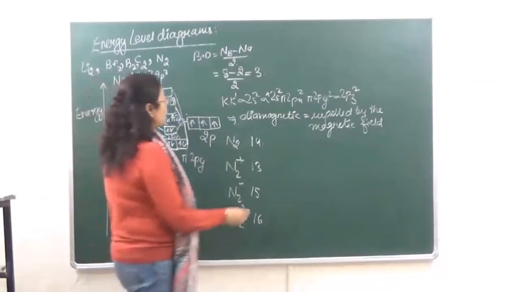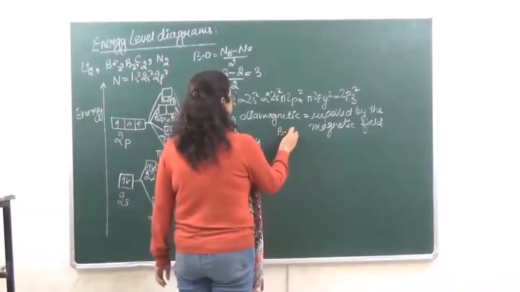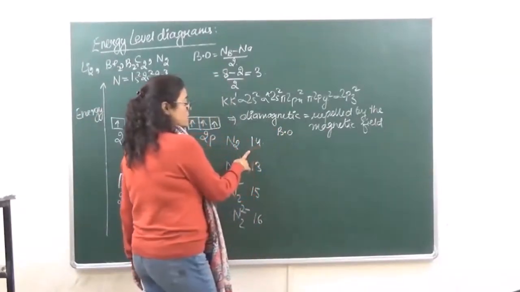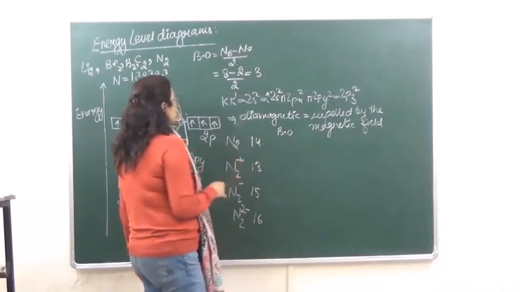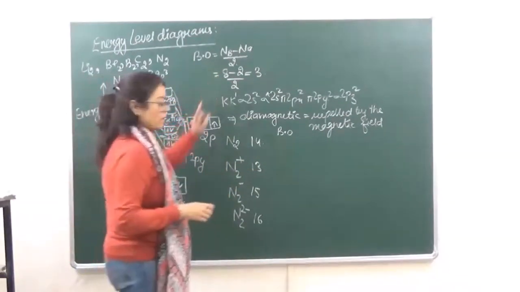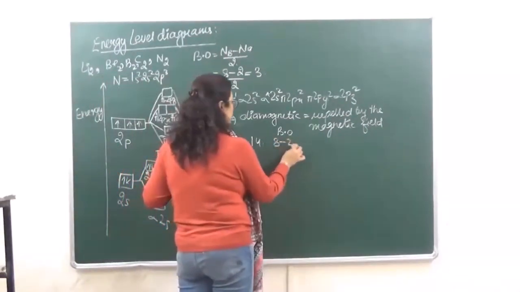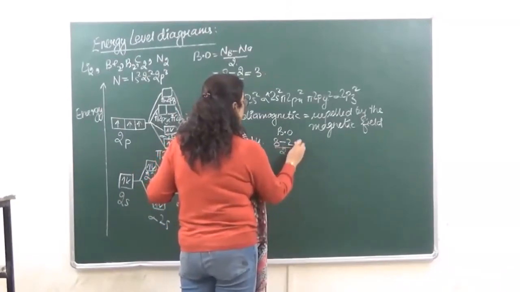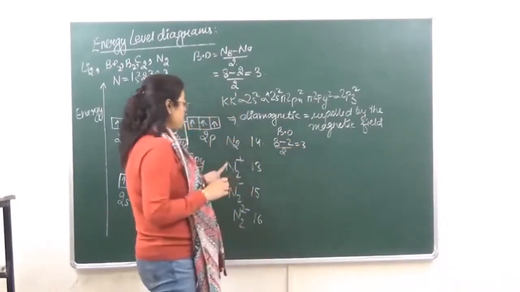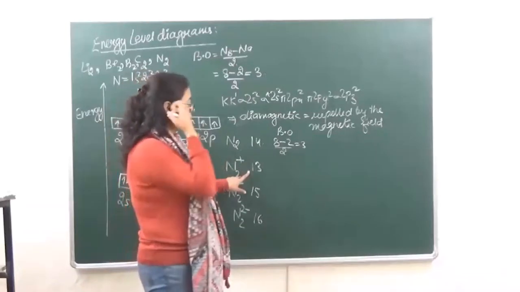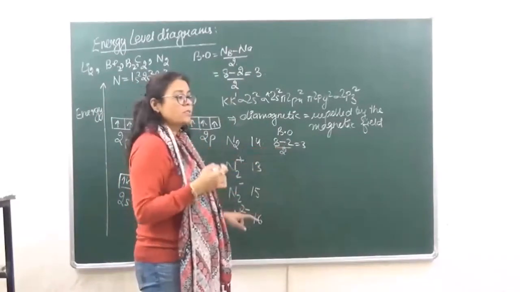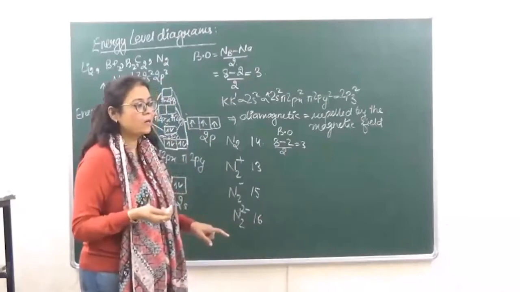ठीक है? Now how will we calculate the bond order over here? Bond order for this is equal to, there are how many electrons in the bonding? 8. Right? So we have 8 minus 2 divided by 2, that is going to be 3. When we go to fewer electrons, the anti-bonding electrons, because they are on the outer side, are going to be affected.